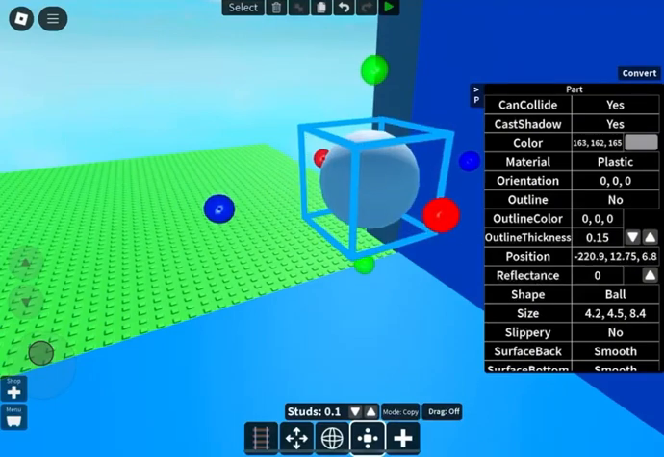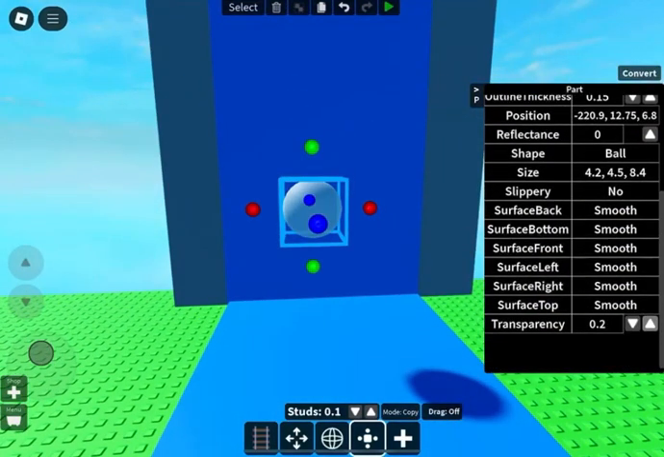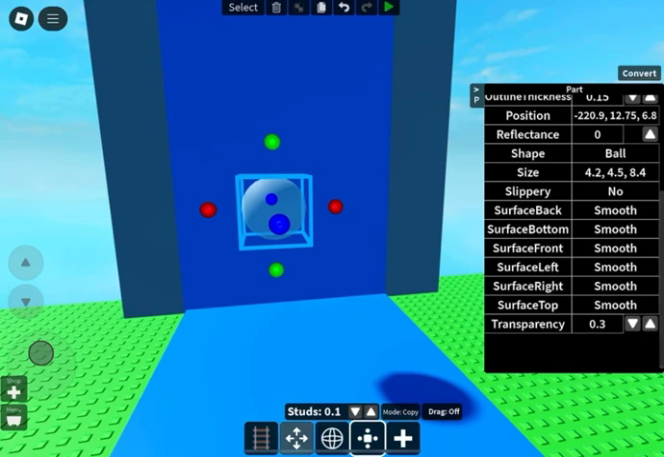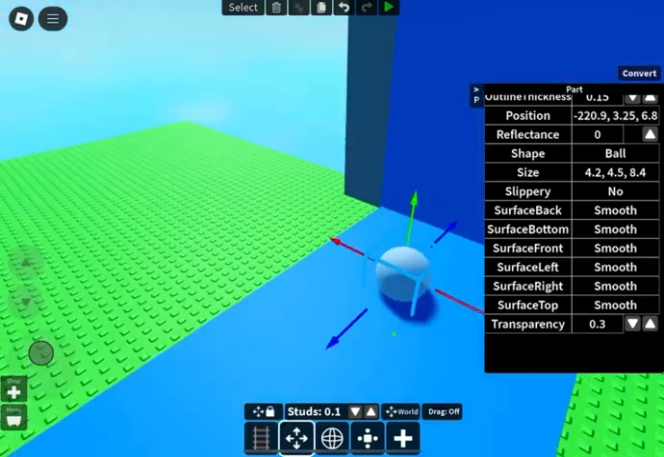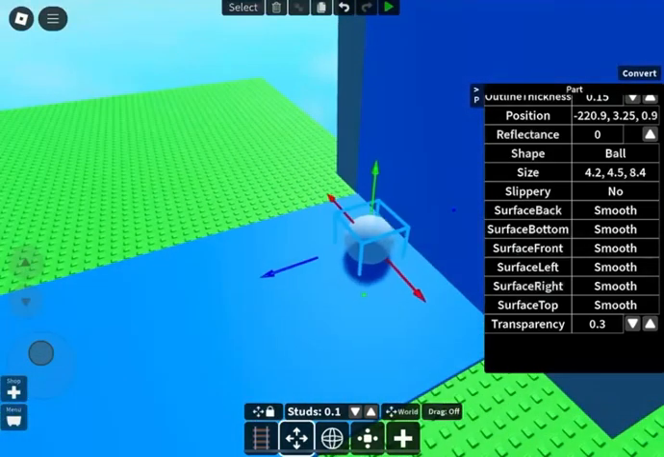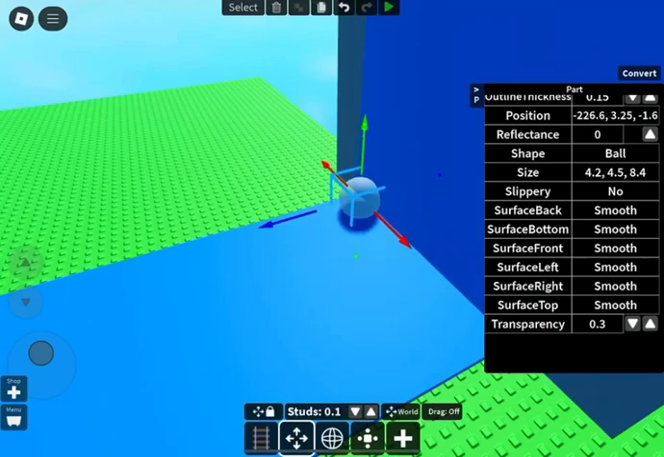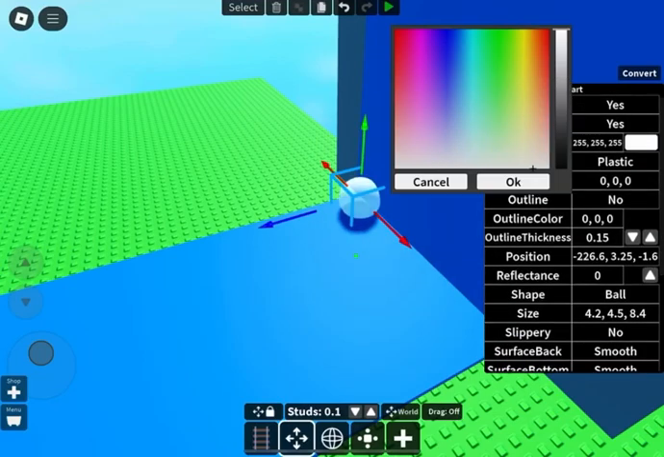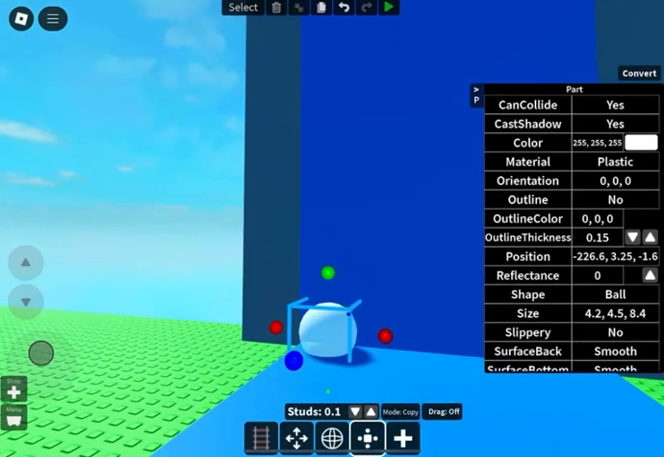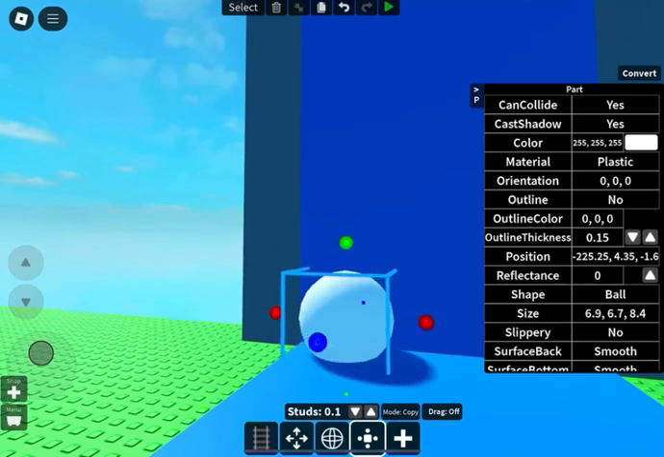Make it a decent size so it will fit plenty of them, not too big or too small. Make the transparency 0.3 so it looks more realistic. Place the ball on the side of the waterfall. Make sure to push the ball a little farther into the waterfall. Make the ball completely white to make it look more realistic.